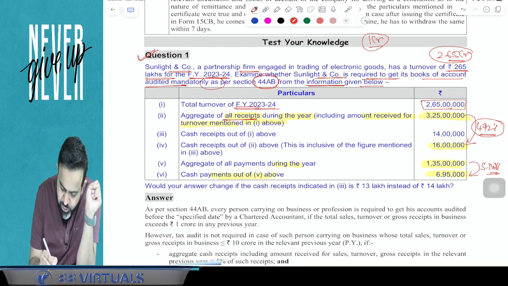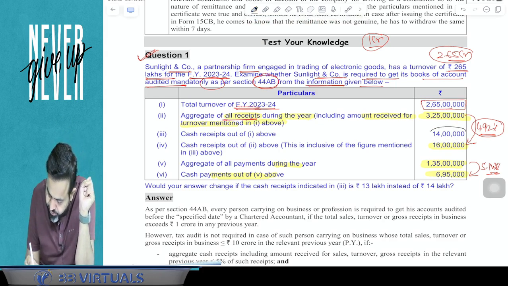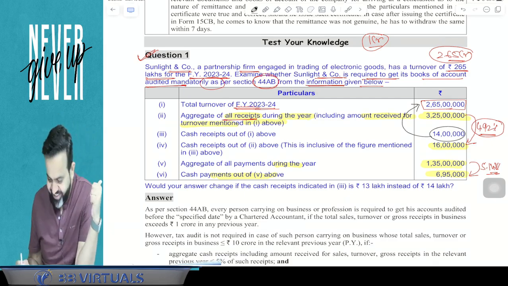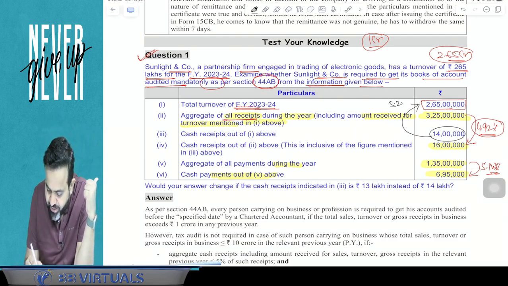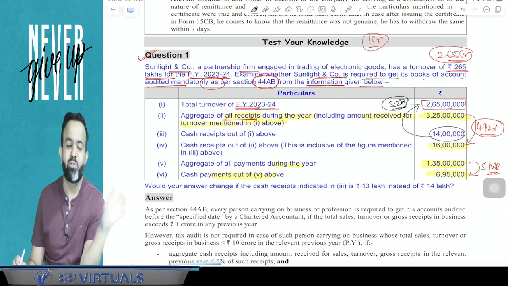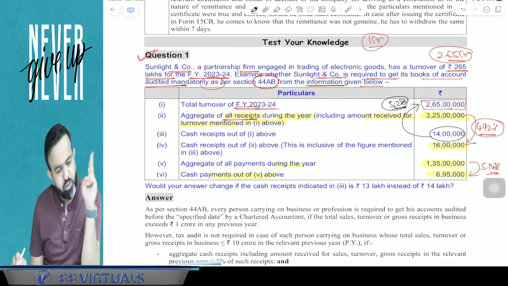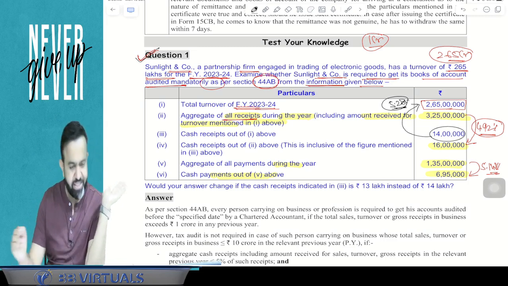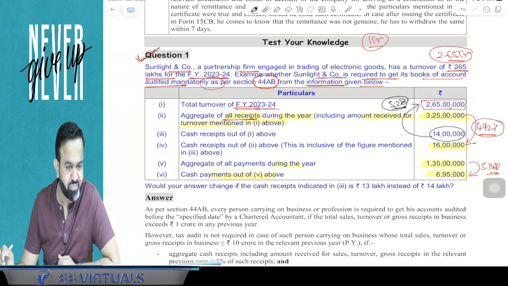So here, if you check, try to understand. Your 14 lakh is your cash turnover. Out of 2 crore 65 lakh, just check 14 lakh divided by 265 multiply by 100, it's 5.28%. And 5.28% means it crossed the 5% limit. It means 44AD is also not applicable. And when 44AD is not applicable, you are required to audit your books of accounts. So your conclusion will be that yes, the assessee is required to audit their books of accounts.